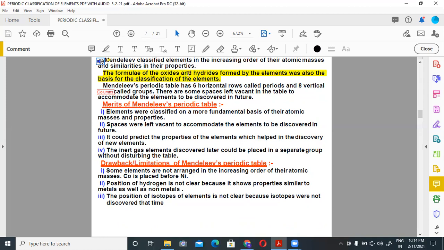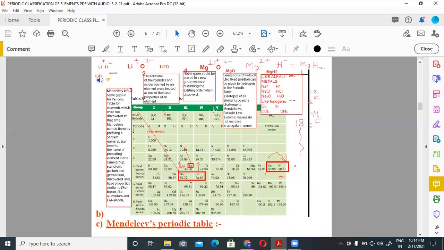The formula of oxides and hydrides formed by the elements was also a basis of the classification of the elements. Mendeleev's periodic table has 6 horizontal rows called periods and 8 vertical rows called groups. There are some gaps or spaces left vacant in the table to accommodate the elements to be discovered in future. So Mendeleev left some gaps in his table and those elements were discovered in the future.